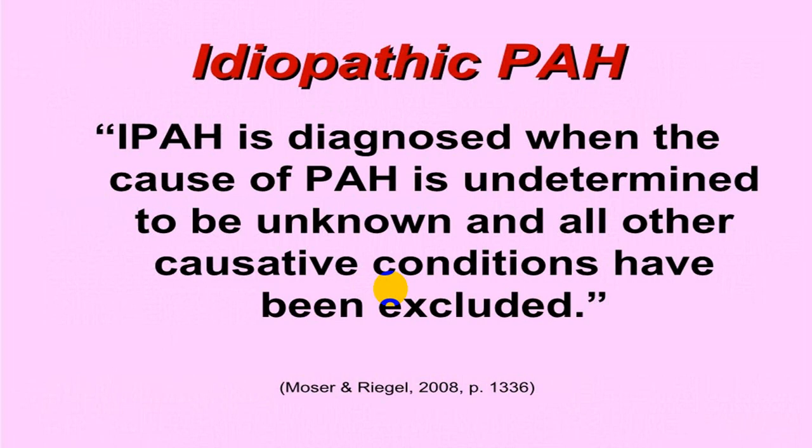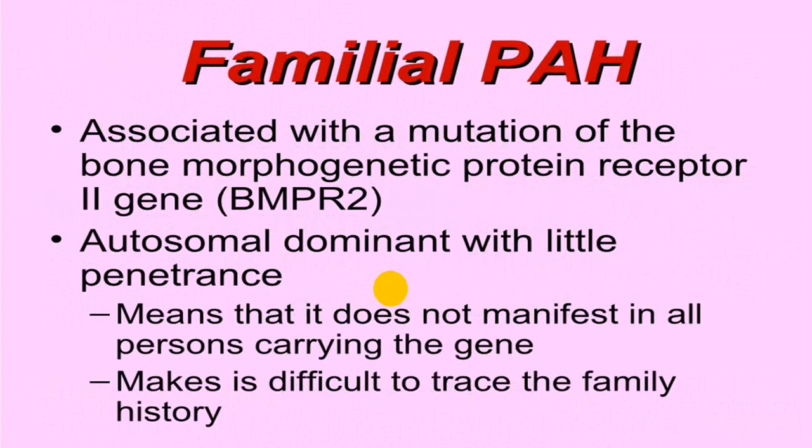There is one word called idiopathic, meaning the diagnosis of idiopathic pulmonary hypertension is by undetermined cause. All the other causes are excluded, then we label that as idiopathic pulmonary hypertension.